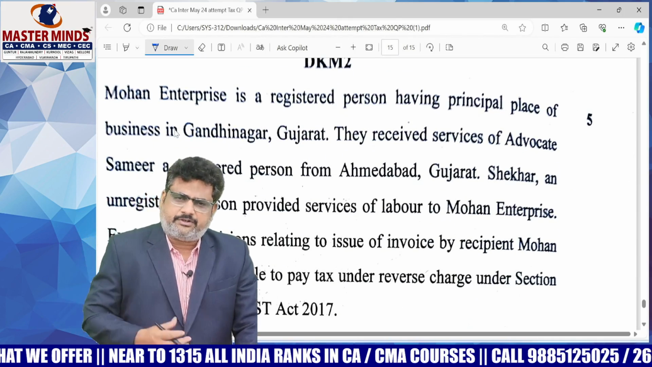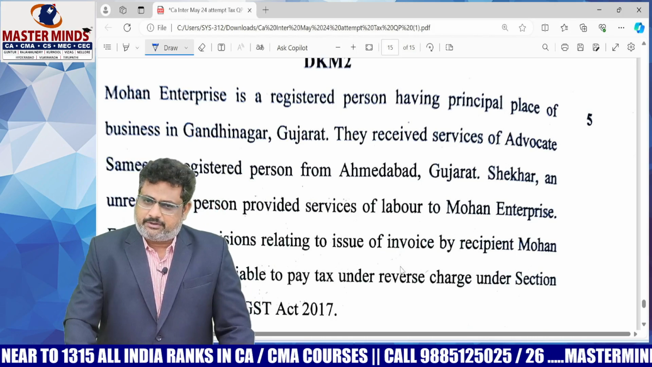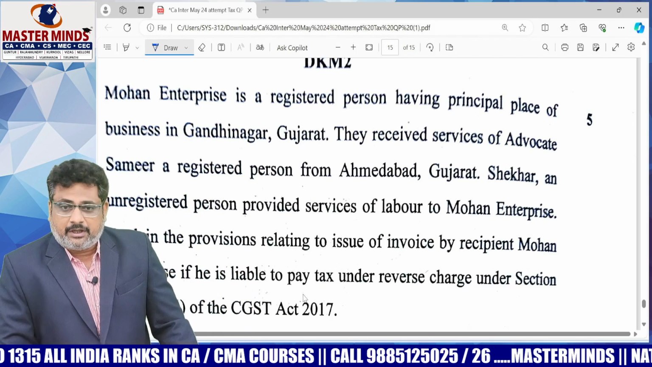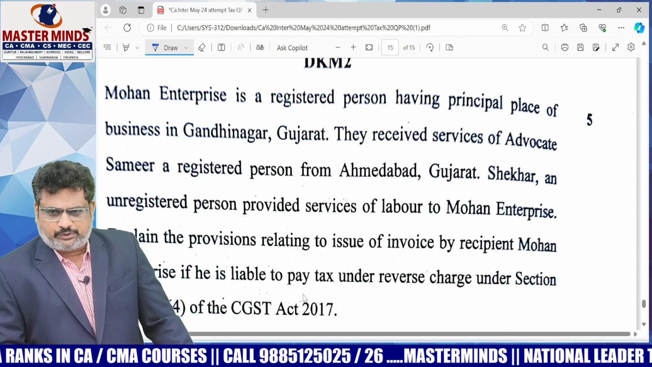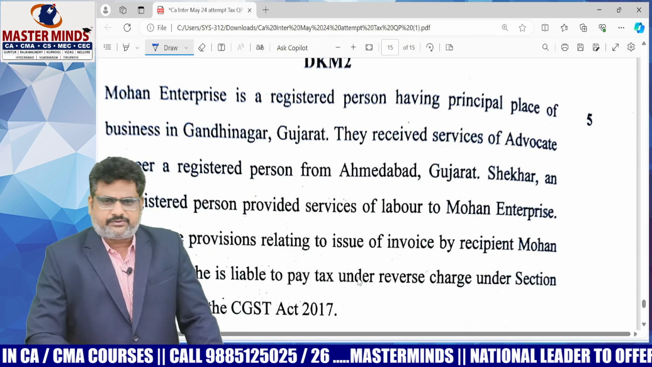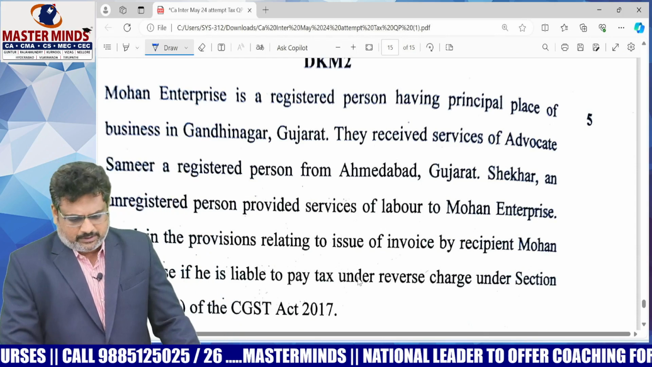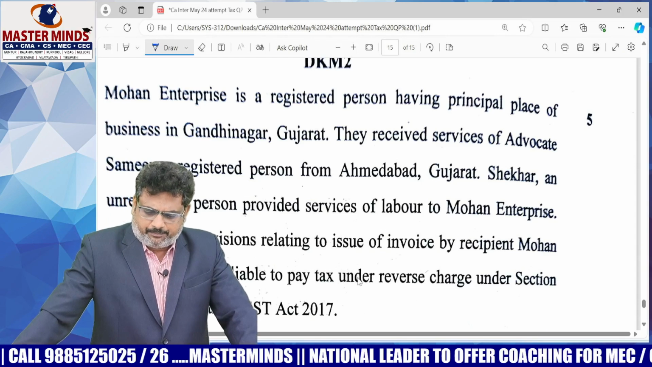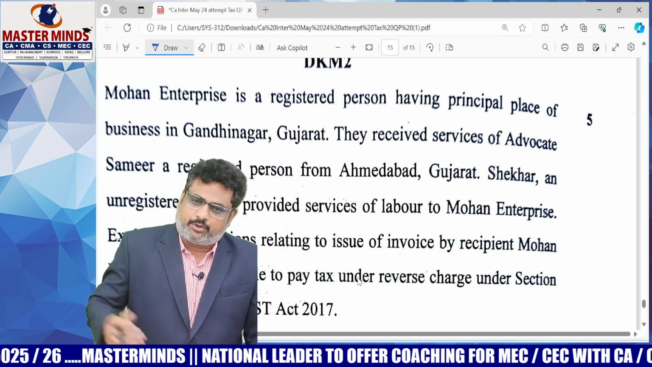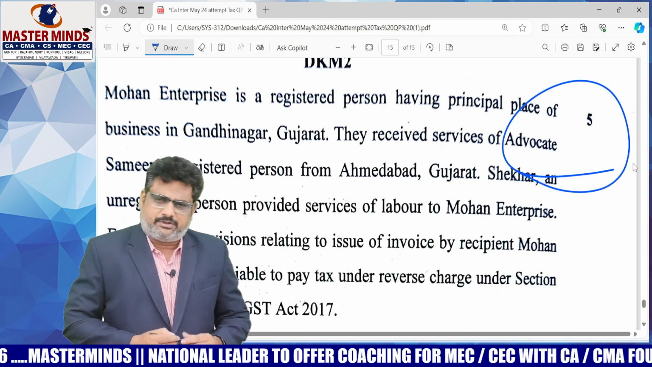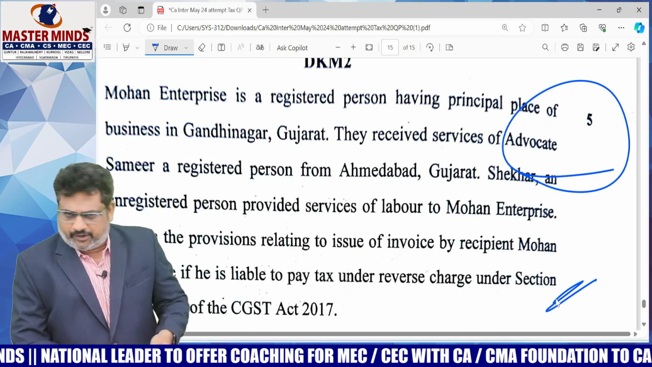The last one is Mohan Enterprises, a registered person having principal place of business in Gandhinagar, Gujarat. They received the services of an advocate, a registered person from Gujarat. Shaker, an unregistered person, provided services of labor to Mohan Enterprises. Explain the provisions relating to issue of invoice by the recipient Mohan Enterprises if liable to pay GST under RCM. That means when the RCM invoice is needed to be issued. That is the thing you need to answer. It is also a theory question, but a little bit of brain work is needed for this.